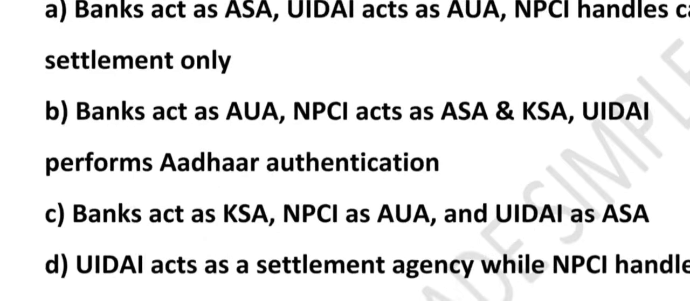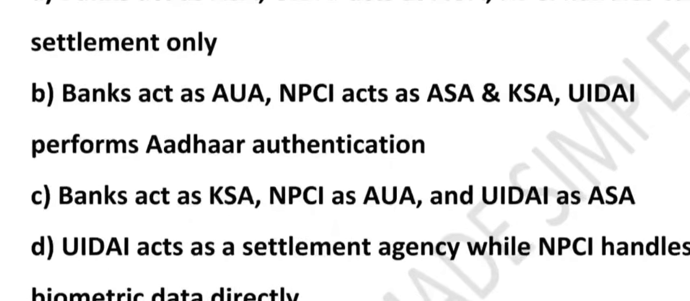What about option B? Yes, option B is the correct answer. Because banks are AUA. What is the meaning of AUA? AUA means authentication user agency. What do they do? They collect fingerprint, they collect biometric at the micro ATM and send the authentication request. That's why they are called authentication user agency.